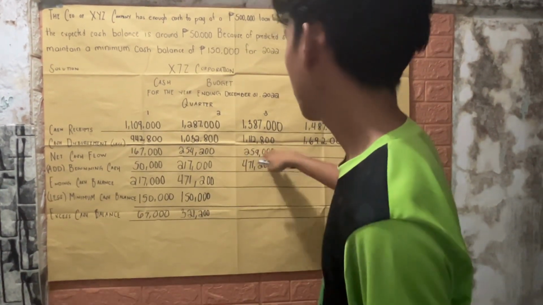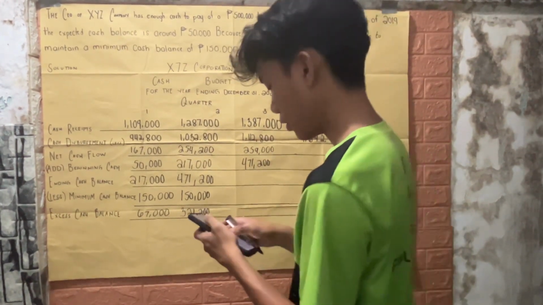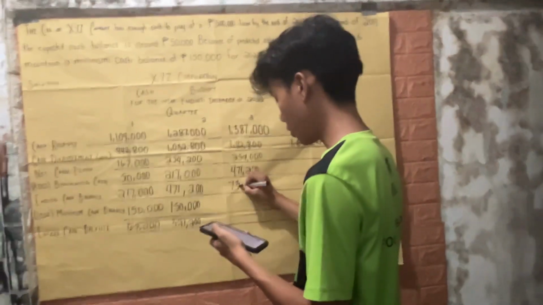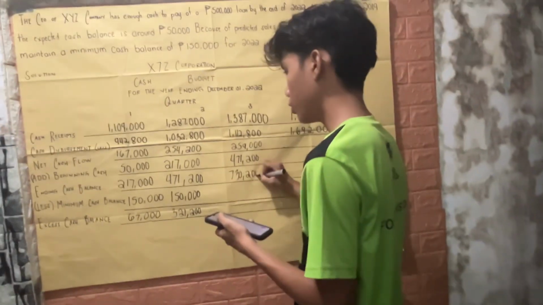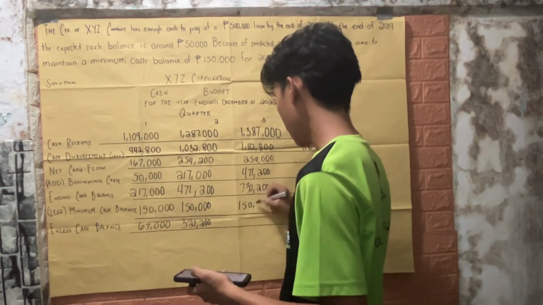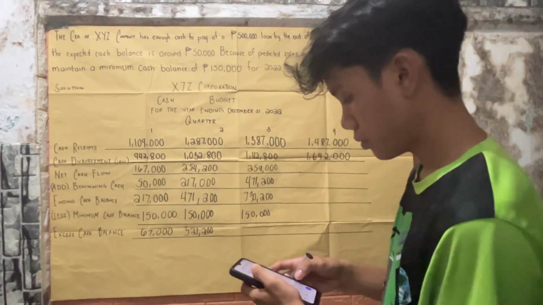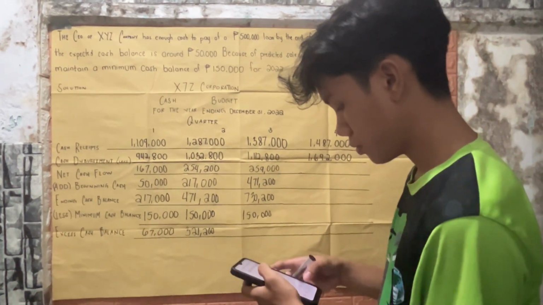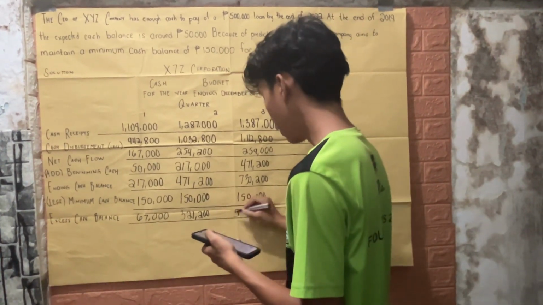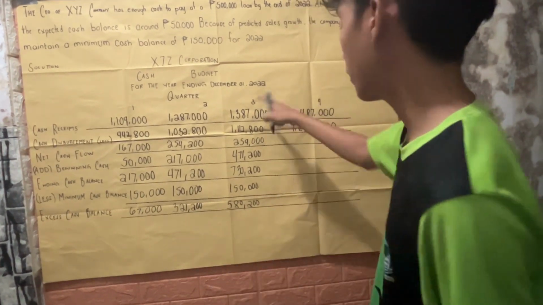So net 259,000 plus 471,200 equals 730,200. Now for the minimum cash balance of 150,000, 730,200 minus 150,000, we have 580,200 as the excess cash for quarter 3.